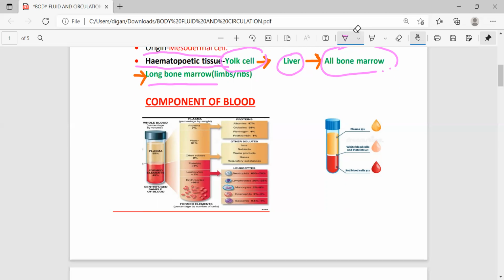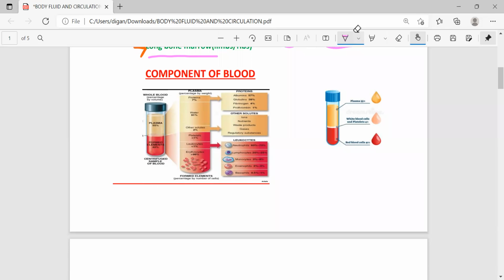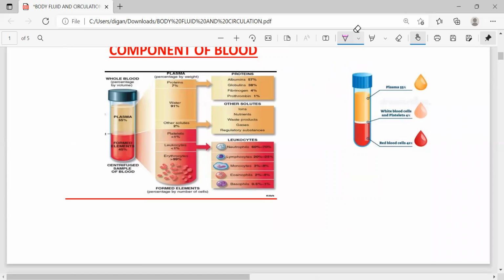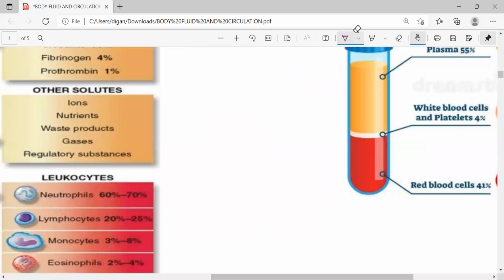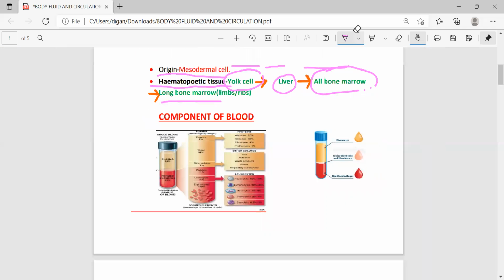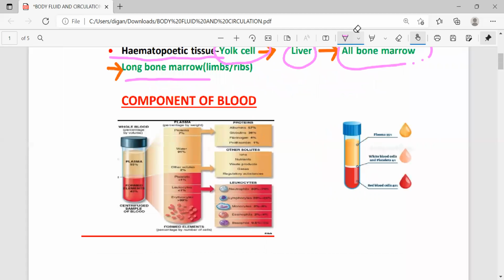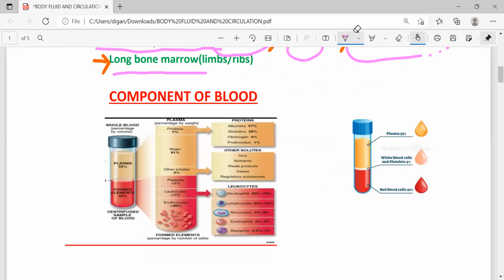Next important point is the components of blood, meaning what components are found within the blood. For that, first we have to take a sample of blood and centrifuge it. Centrifuge means rotating the sample at high speed. After centrifugation, according to density, the components of blood settle into different layers.